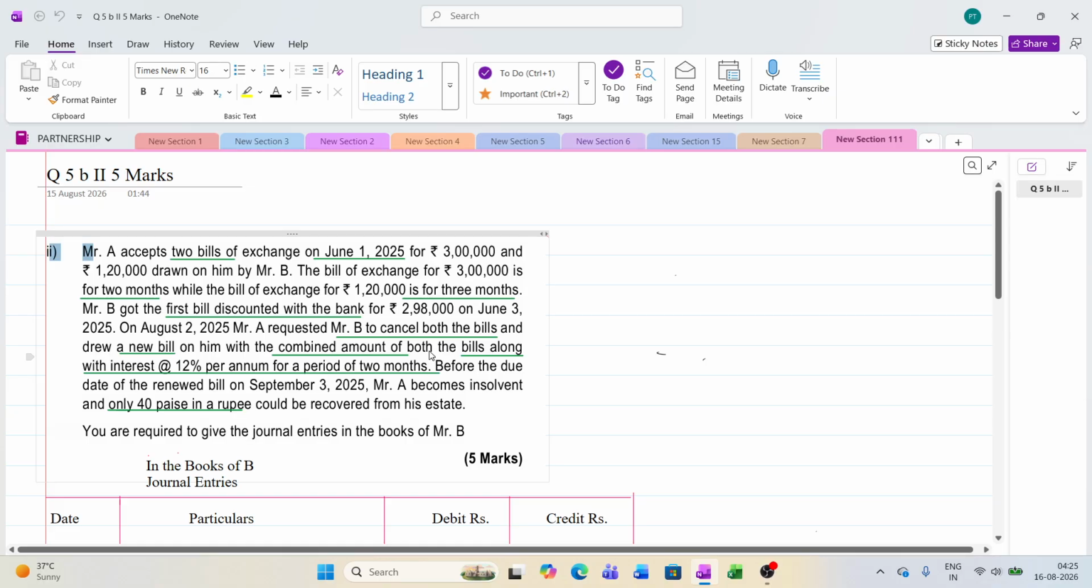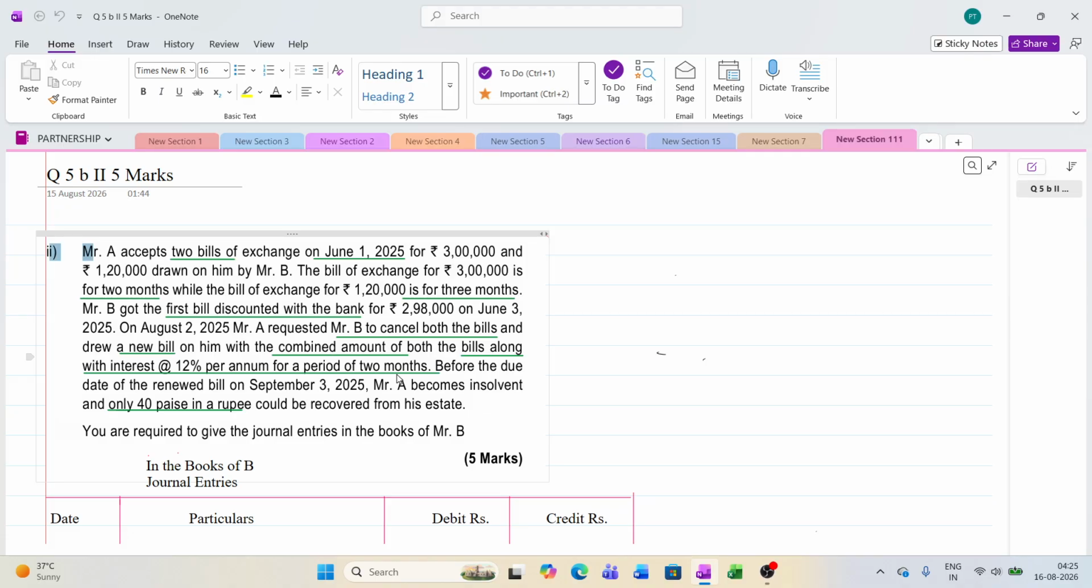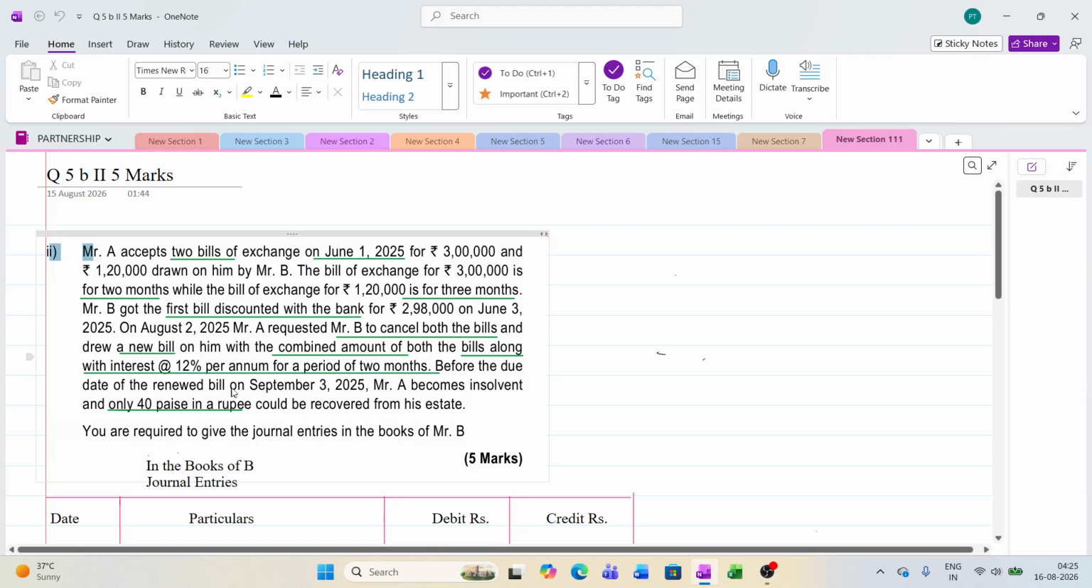Now the new bill is not separate, it is for the combined amount, along with interest of 12% per annum for a period of 2 months. Here you have to make 2 entries. First you have to make the cancellation, then for renewal of the bill you have to make 2 entries. Keep it always in mind. Make a due for interest. Then the next entry will be, along with the interest, you debit the bills receivable account and credit that fellow before the due date of the renewed bill.